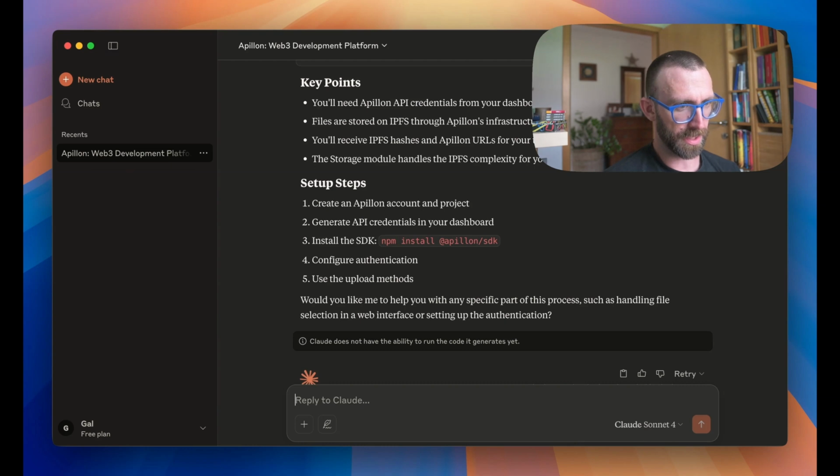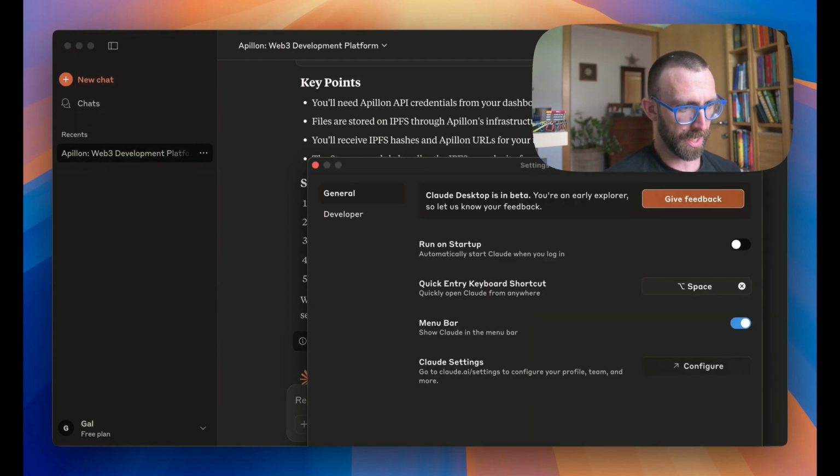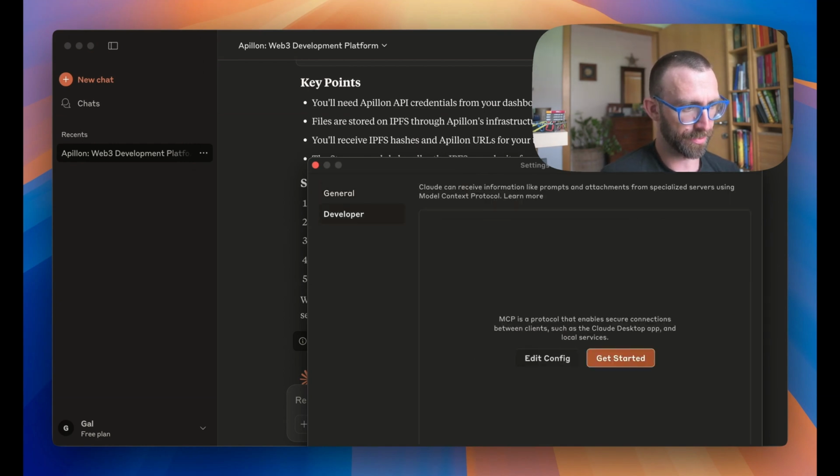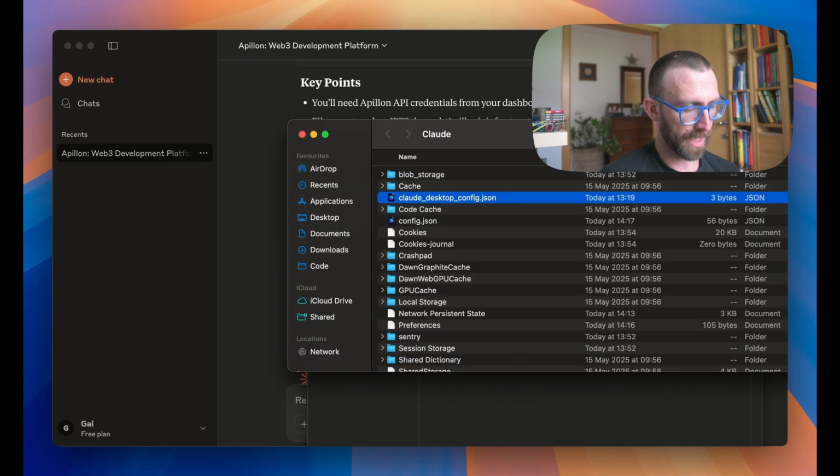Now we're going to go to Claude, and we're going to go to settings. And the first thing you're about to see is there's a developer tab right here. You're going to click that, and it shows that currently we do not have anything installed within our local services. So we're going to click edit config, and that will pop up a Finder window, and that Finder window is already going to have the Claude Desktop config JSON open and ready for us to edit. So we're going to do that now. I will double click, and that should open the Claude Desktop config in my favorite editor of choice.